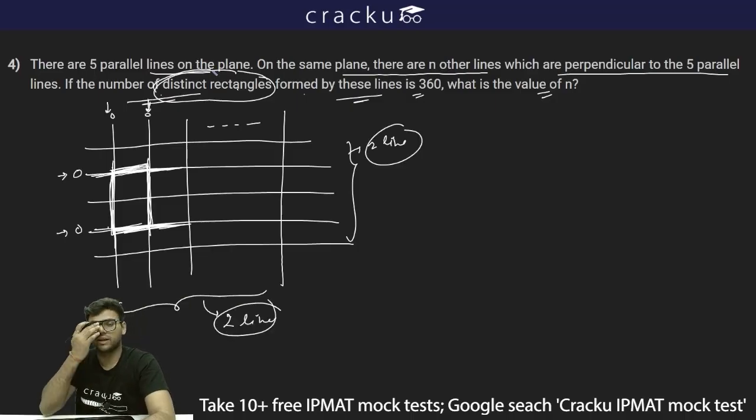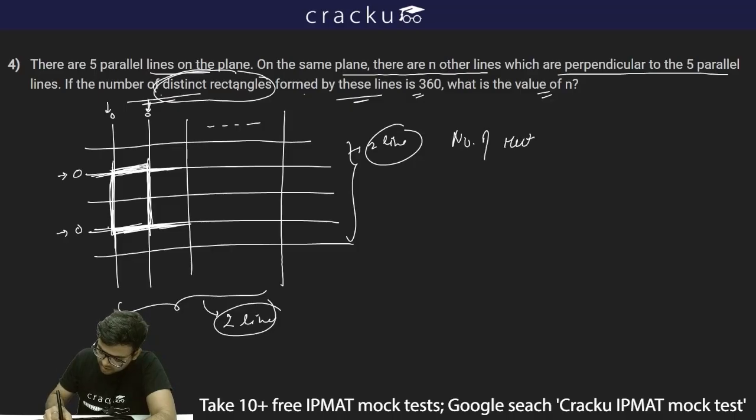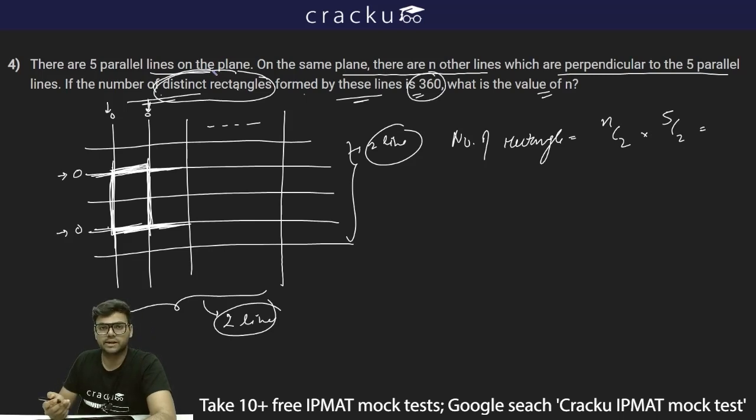So any figure can be a rectangle when we choose 2 lines out of those 5 lines and from those n lines we choose 2 lines. Thus number of rectangles will be, out of those n lines I have to choose 2 lines, so nC2, and out of those 5 lines I have to choose 2 lines, so nC2 into 5C2. This is given to be 360. The total number of rectangles possible is 360, so this is equal to 360.